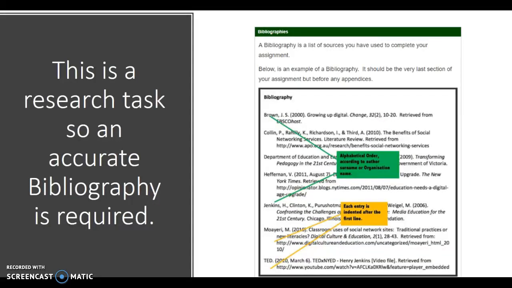And again, this is a research task, so just like your history one, a bibliography is needed. And that is from the scrolls. And if you go to the big tower at the end, it will give you all of this information, but you need to be handing in a bibliography. It's something that you're going to need all the way through school. So let's get into the habit of doing that now. So it just becomes second nature.